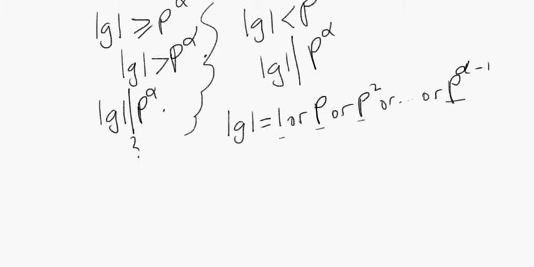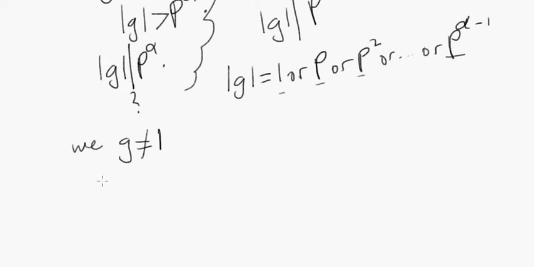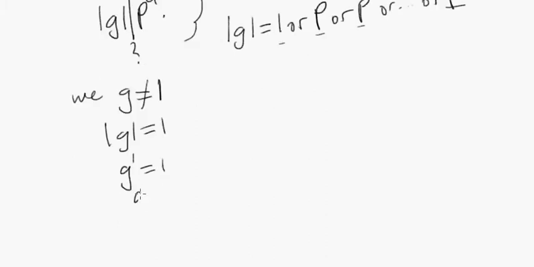Suppose we pick g not equal to the identity. Or let's ask the question this way: how many elements are there in a group such that their order equals 1? Or stated differently, is there any non-identity element in a group, say g not equal to the identity, such that its order equals 1? Is that possible? What would it mean for the order of an element to be 1? Wouldn't it mean that g to the 1 equals 1? But if g to the 1 equals 1, aren't we saying that g equals 1? But didn't we assume that g does not equal 1?